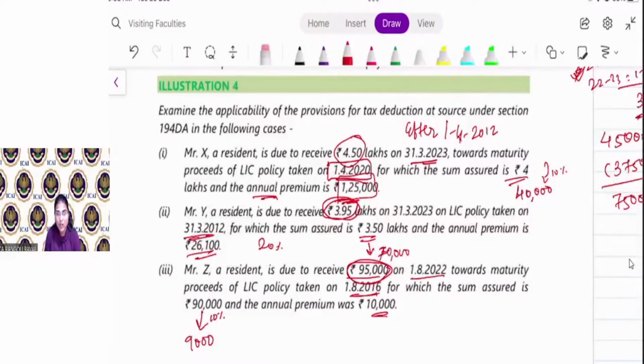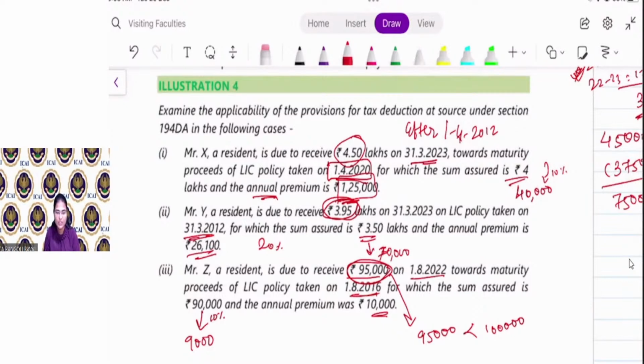Why? Because the payment is less than 1 lakh. Here the payment is 95,000, which is less than 1 lakh. That is the threshold limit. So TDS is not required to be deducted. Here the maturity proceeds are taxable, but the total payment made by the insurance company is less than 1 lakh.